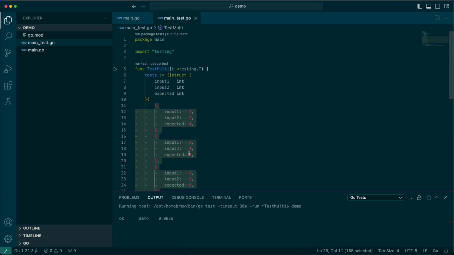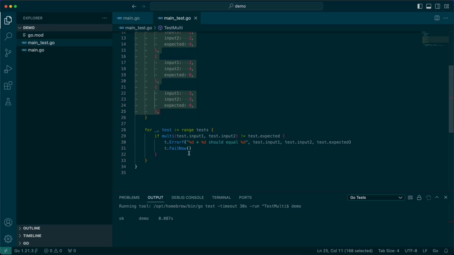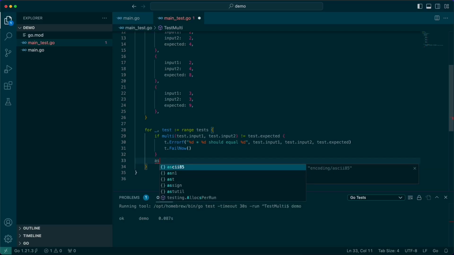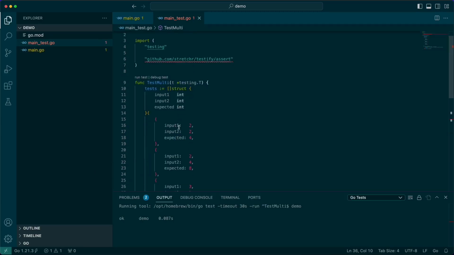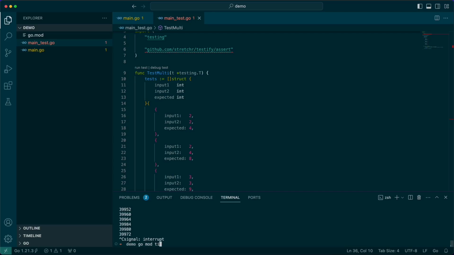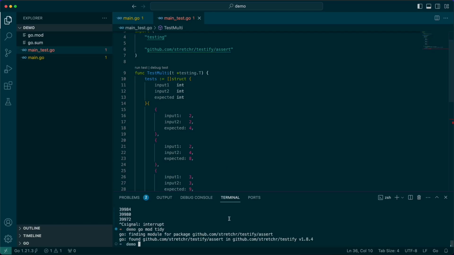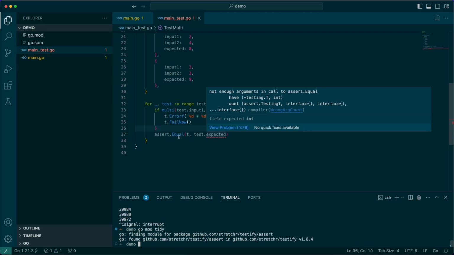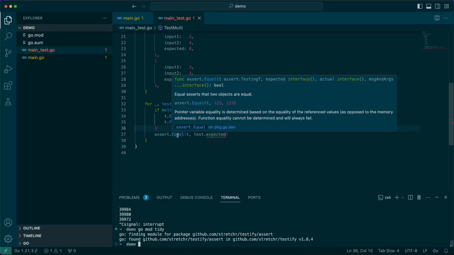So let's talk about one other thing with testing, which is that while the Go default test packaging is great, I do feel like it's a little bit more verbose than I would like. And so I tend to use a package called assert. What's great about assert is that I can do different things with it, like assert.Equal, and you put the expected value first. Oh, I've got to go mod tidy. Got to import it. So this is the Stretchr testify package, and in my opinion it's a great package for Go, because it supercharges your testing.